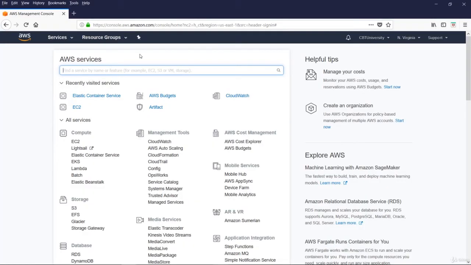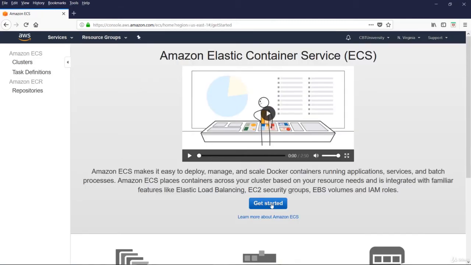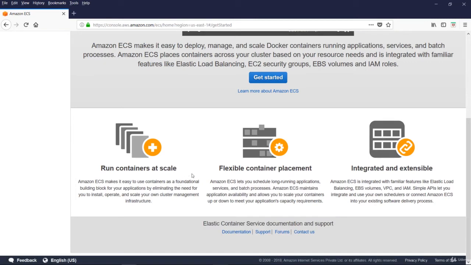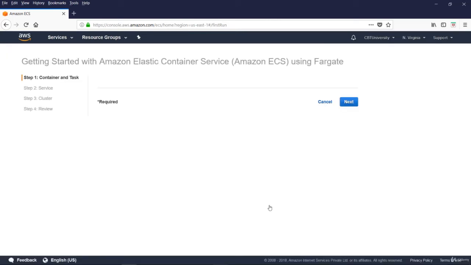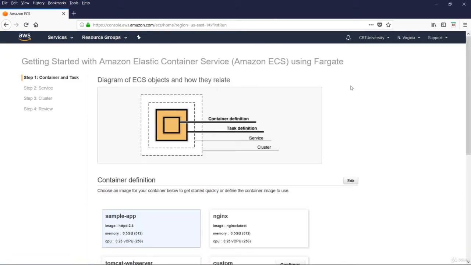This is the AWS Management Console. Let us select Elastic Container Service under Compute. Let us get started. You can run containers at scale. It's a flexible container placement and very well integrated and extensible service. Let us get started. Let us take a demo of Amazon ECS using Fargate.